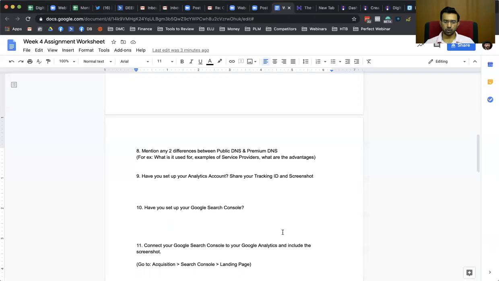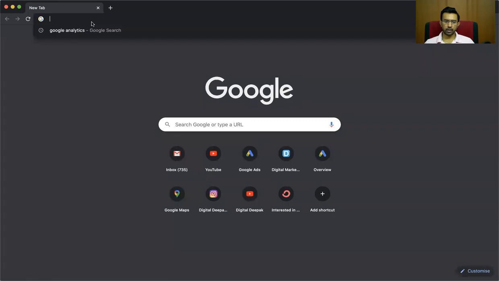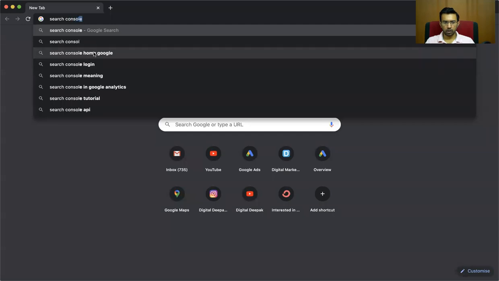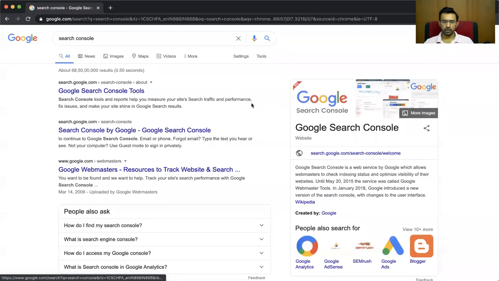And you will also need to set up your search console. All right. So do you want me to go through the setup process of setting up search console? All right. So people are saying yes. So I will go ahead and show you how to set up search console as well. Some people are saying no, but I will just quickly show you how Google Search Console is set up. Because if you have seen the week 4 video, you will know what the assignment is, how to do Search Console. Some people are saying no, but I will just quickly do it.